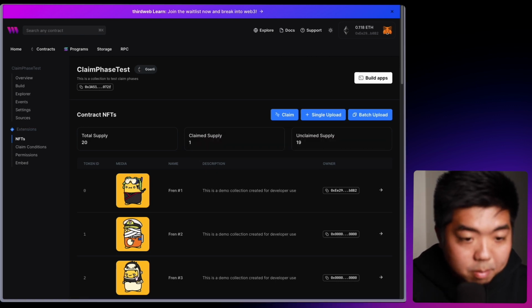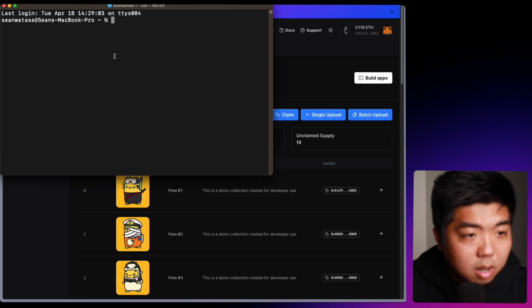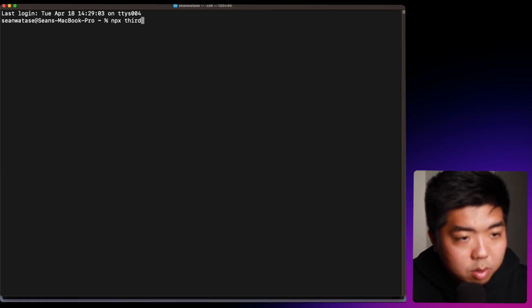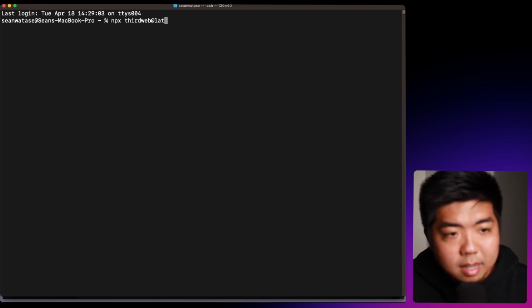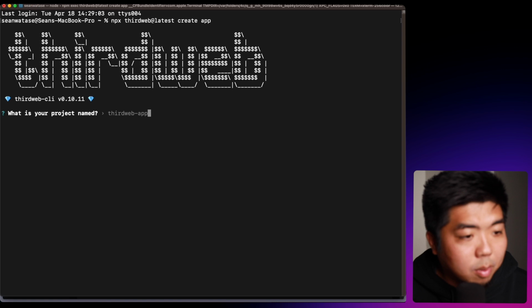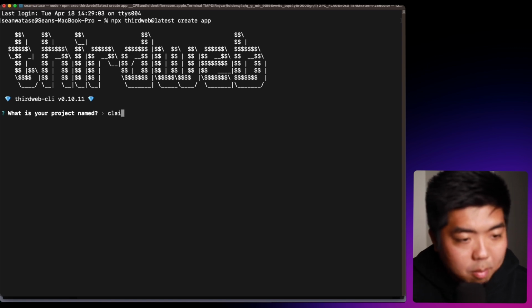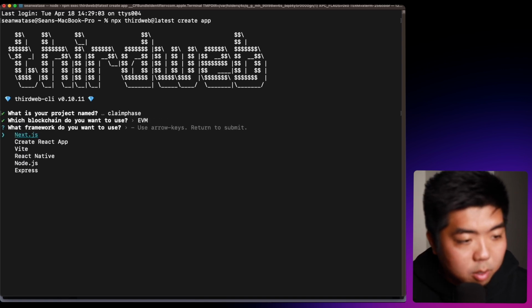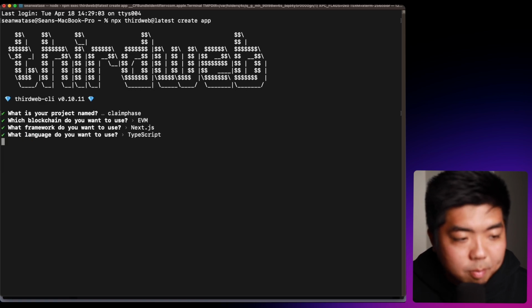So I'm going to open up Terminal here, and then let me just enlarge this. And what we're going to run is npx thirdweb@latest create app. And once we run that, I'm going to name our project here. So I'm just going to name this claim phase. And we're going to use EVM because we are in Goerli. And I'm going to use Next and TypeScript for this.